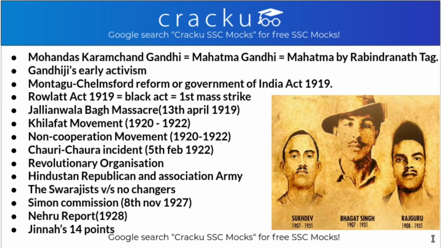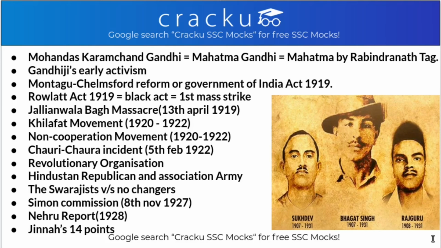And with this, there was a spread of the non-cooperation movement in the nation. But this also caused a rift between Swarajists and No-changers. Now who are the Swarajists? Swarajists were the section of leaders who followed the passive phase of the movement, and they were led by C.R. Das, Motilal Nehru and Ajmal Khan. On the other hand, there were No-changers, who were opposing council entry. And who were they? They were Vallabhbhai Patel, Rajendra Prasad, C. Rajagopalachari and M.A. Ansari.